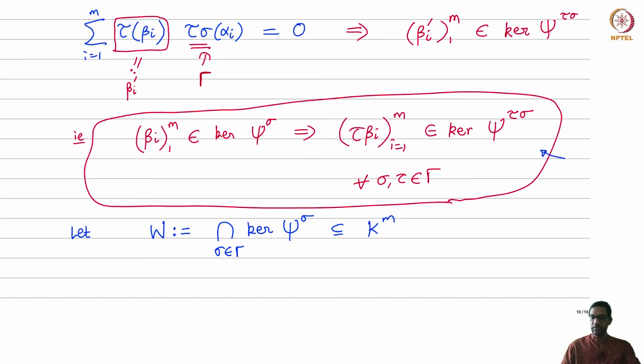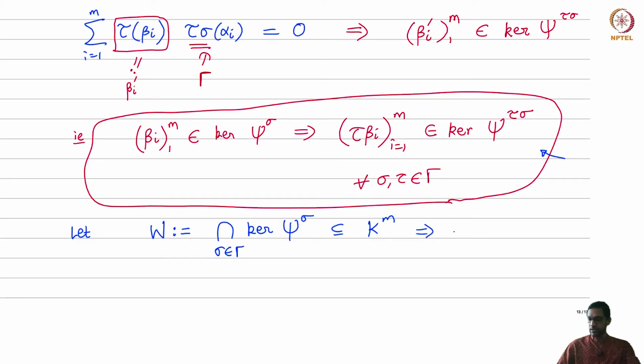If you have something in one kernel and you apply an element tau to it, it lies in a different kernel, of one of the other psi's. But if something comes from the intersection of all the psi's, then if you apply tau to it, the answer is again in the intersection of all the psi's. So if W is defined like this, then the conclusion is the following: W is invariant under gamma.